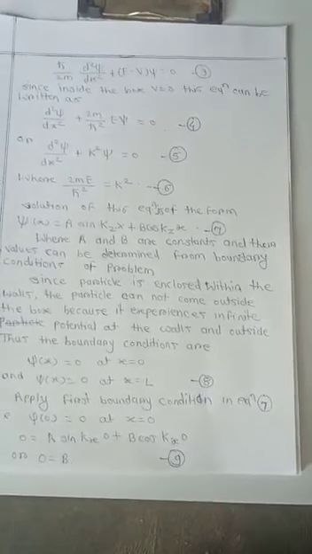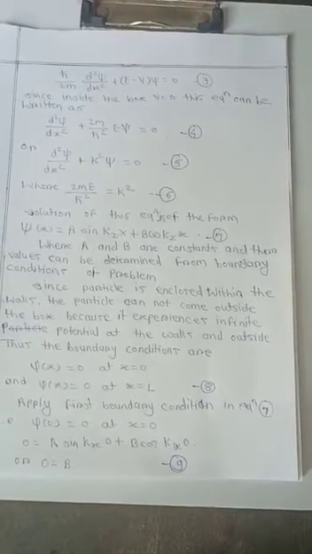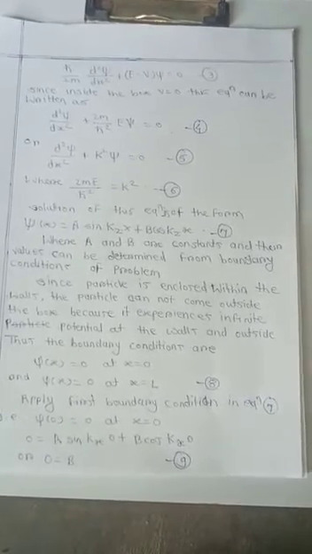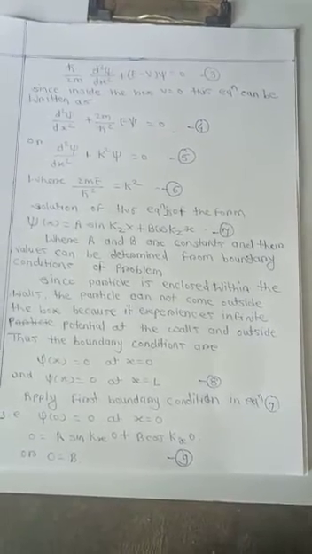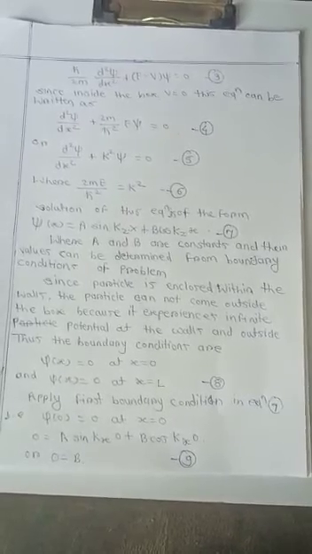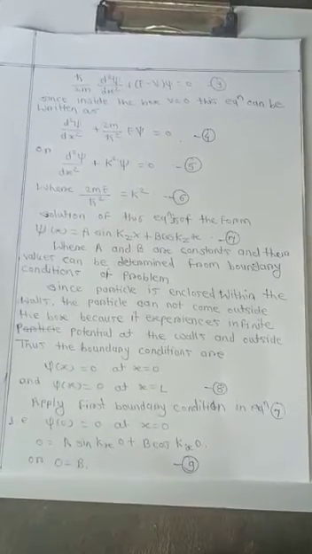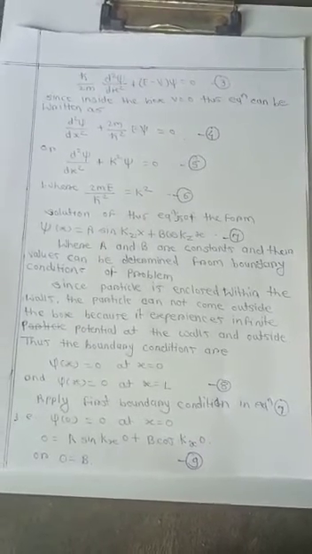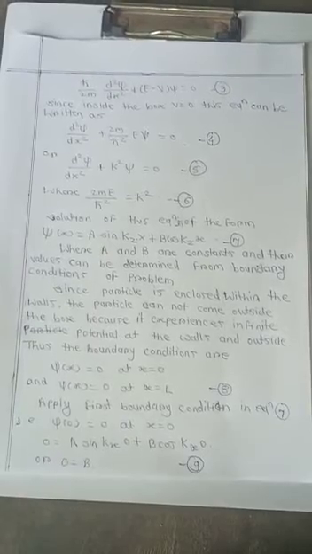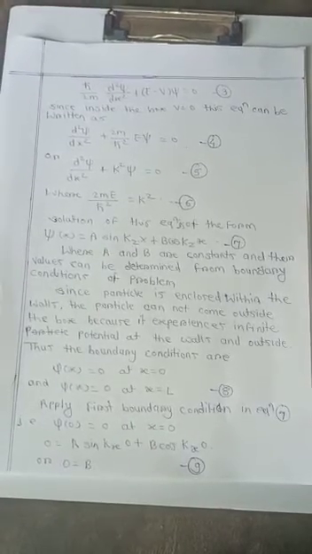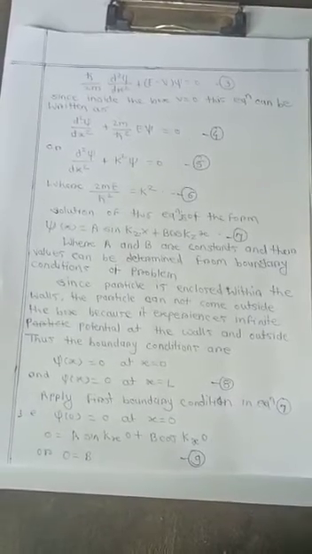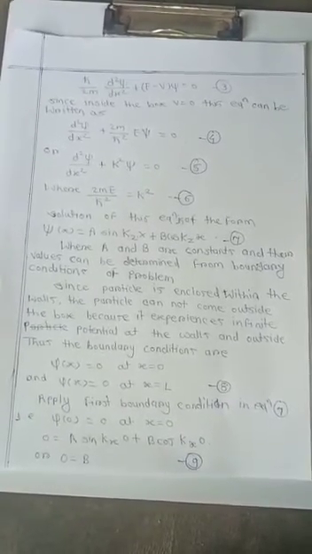Since inside the box V is equal to 0, this equation can be written as d square psi upon dx square plus 2m upon h cross square E psi is equal to 0. This is equation 4. Or d square psi upon dx square plus k square psi is equal to 0. Equation 5, where 2mE upon h cross square is equal to k square.